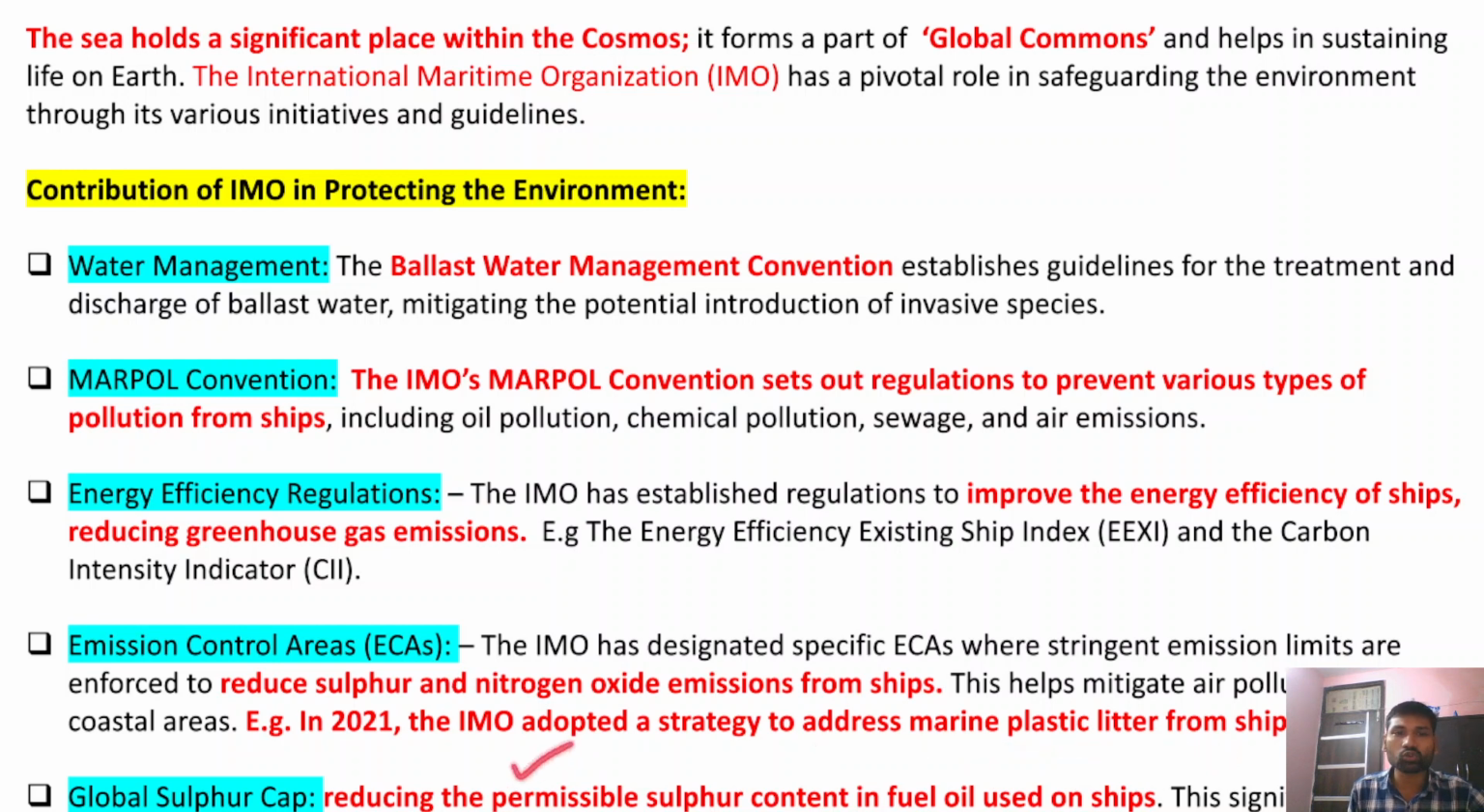Now after that, there's also a global sulfur cap. This global sulfur cap is aimed at reducing the permissible sulfur content in fuel used in ships. Fuels also contain sulfur, and the sulfur should be within permissible limits, because if it is released into the oceans, it could threaten marine biodiversity and marine living organisms. Therefore, International Maritime Organization regulations ensure that the sulfur content would not threaten the marine environment.